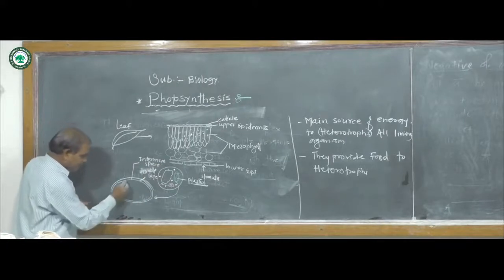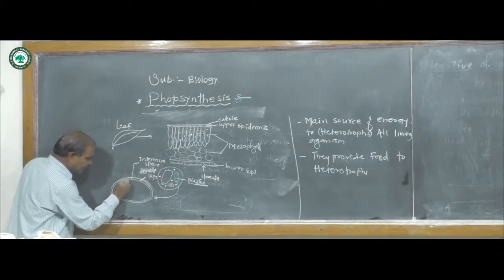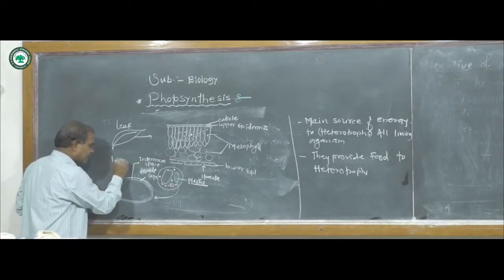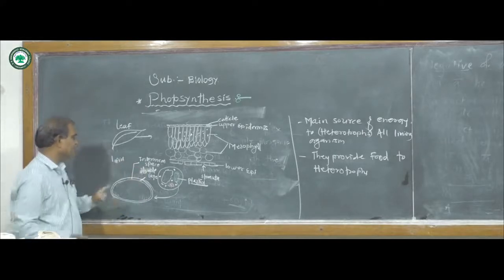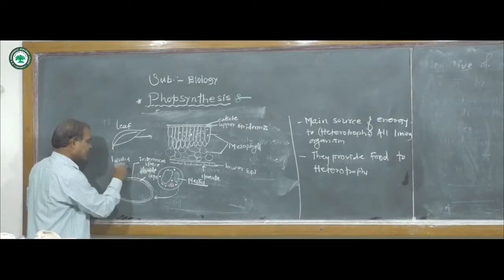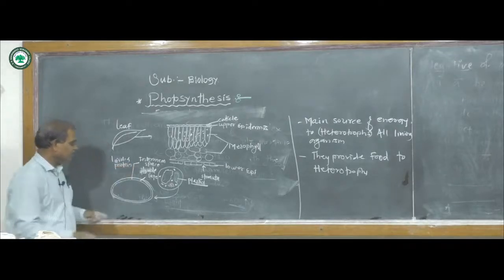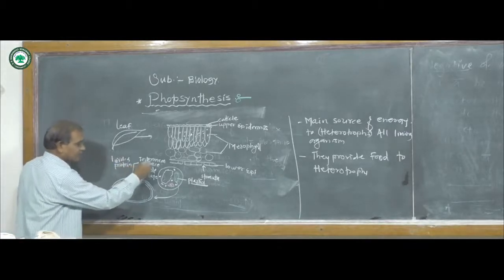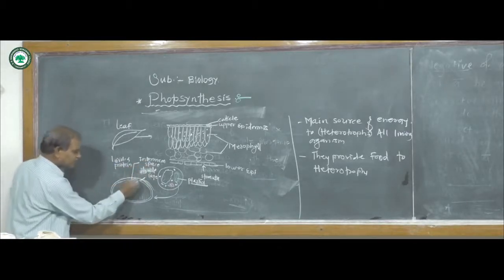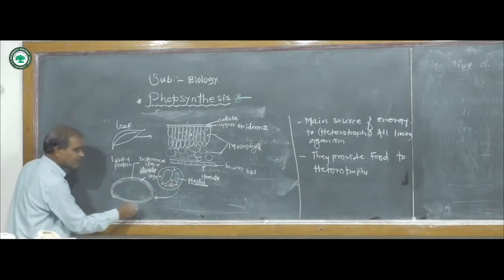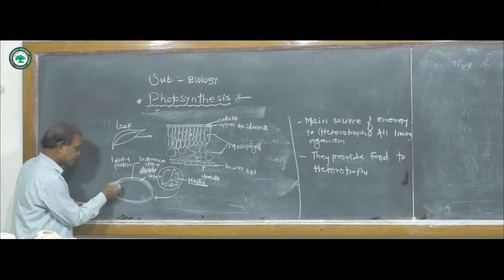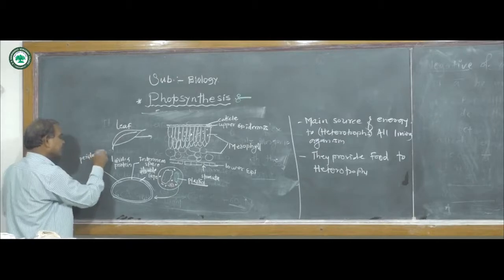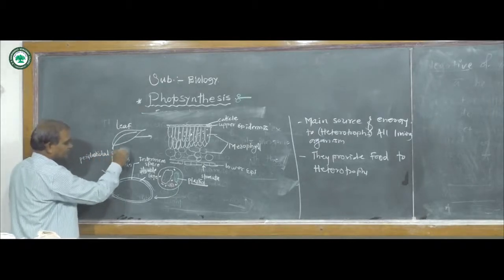Both the outer and inner membranes are made up of lipids and proteins, so they are called lipoproteinous. The space in between this double membrane is called the intermembranous space or periplastidial space.